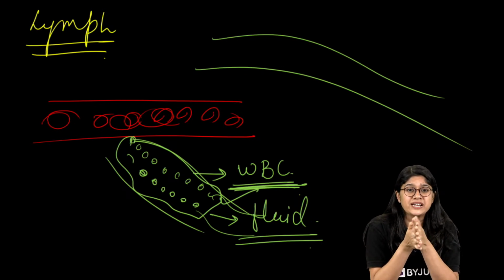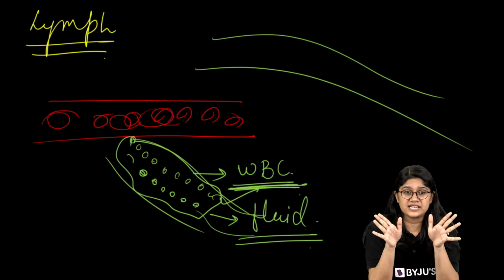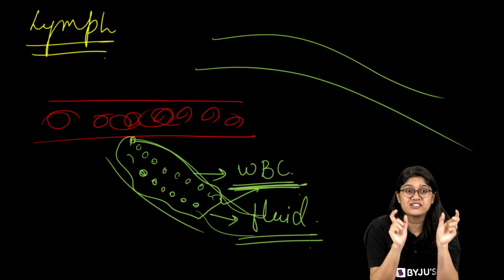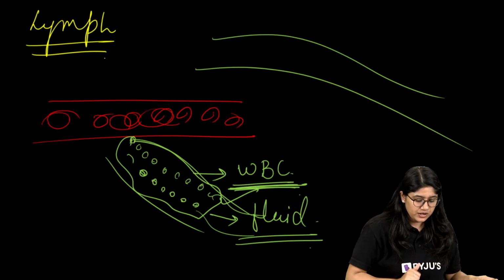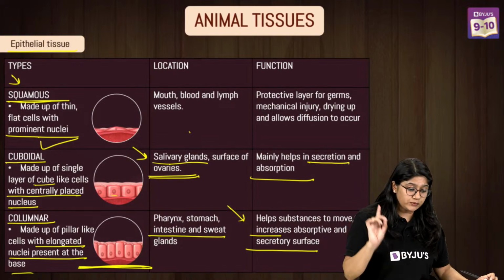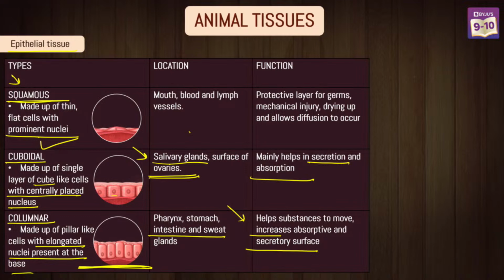Yes. Lymphocyte is a type of WBC. Very good. They are not lymphocytes. They have no connection with the lymphocytes. Lymph is different. Okay, so this is what we have to remember. I hope that you're clear with what lymph is. Right? Everyone, do take a screenshot, quickly. Please do take a screenshot, everyone.